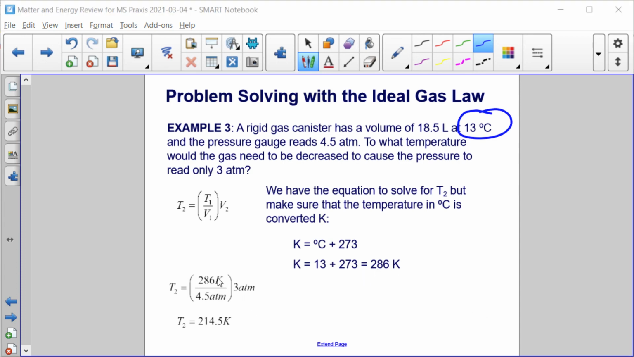Plugging in those values, 286 is my initial temperature, divided by 4.5 atmospheres, my initial pressure, times 3 atmospheres, gives a final temperature of 214.5 Kelvin.